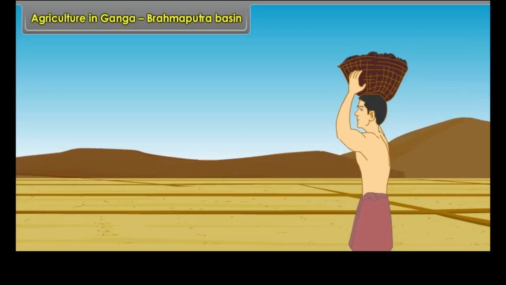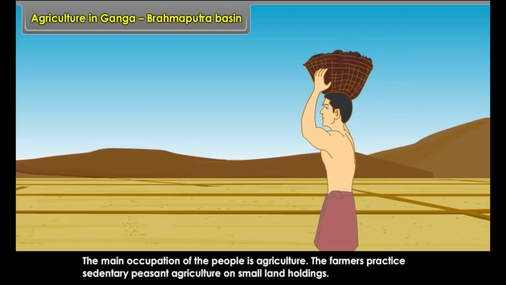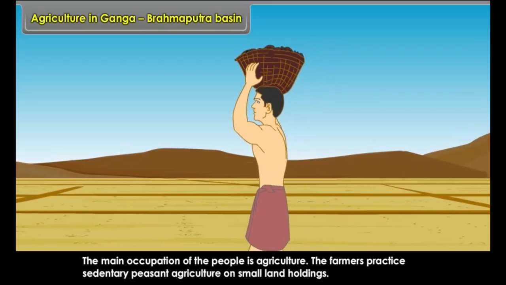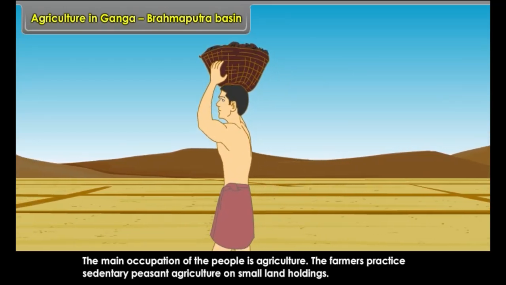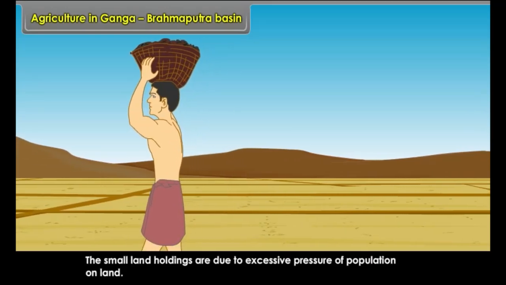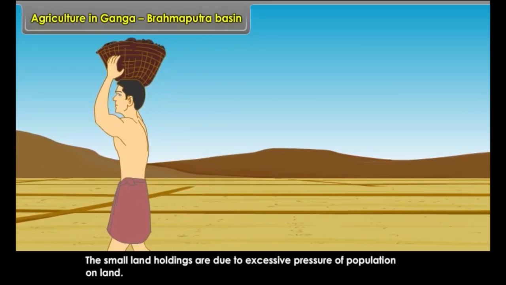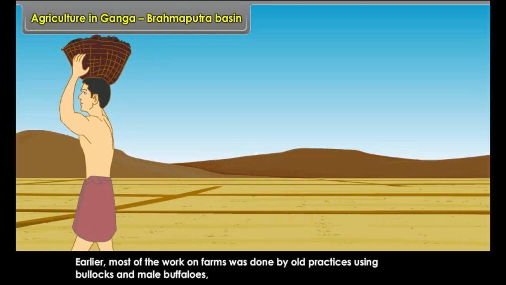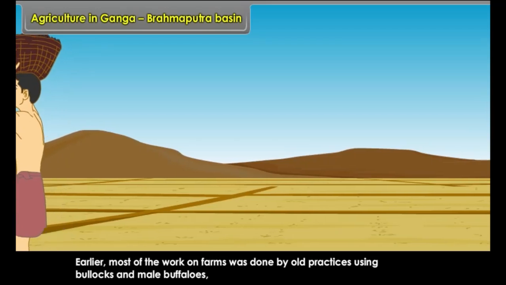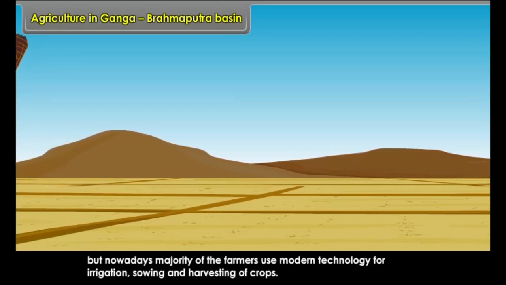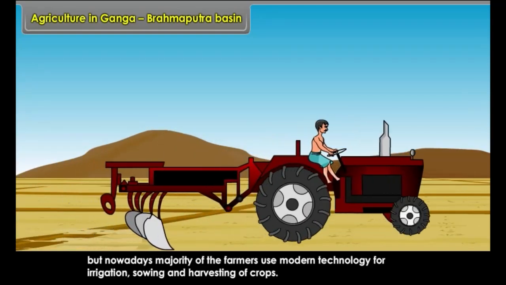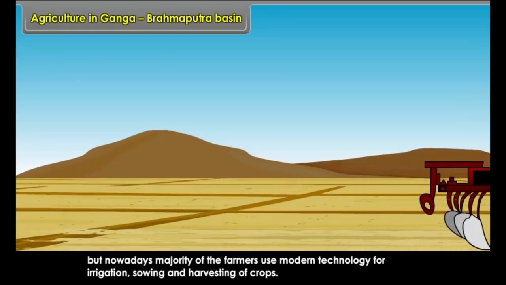Agriculture in Ganga-Brahmaputra basin. The main occupation of the people is agriculture. The farmers practice sedentary peasant agriculture on small land holdings. The small land holdings are due to excessive pressure of population on land. Earlier, most of the work on farms was done by old practices using bullocks and male buffaloes. But nowadays, the majority of the farmers use modern technology for irrigation, sowing and harvesting of crops.